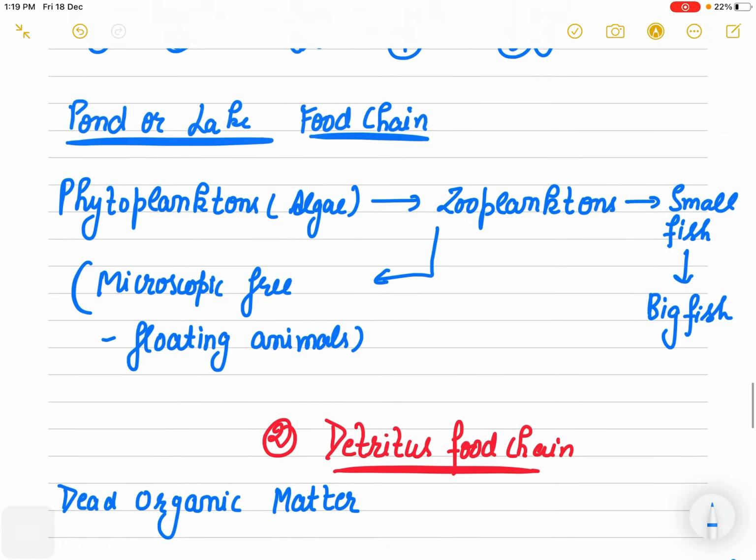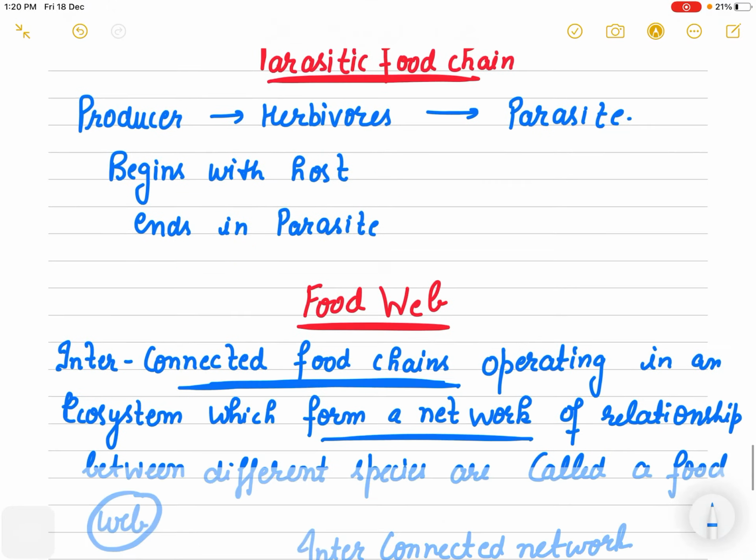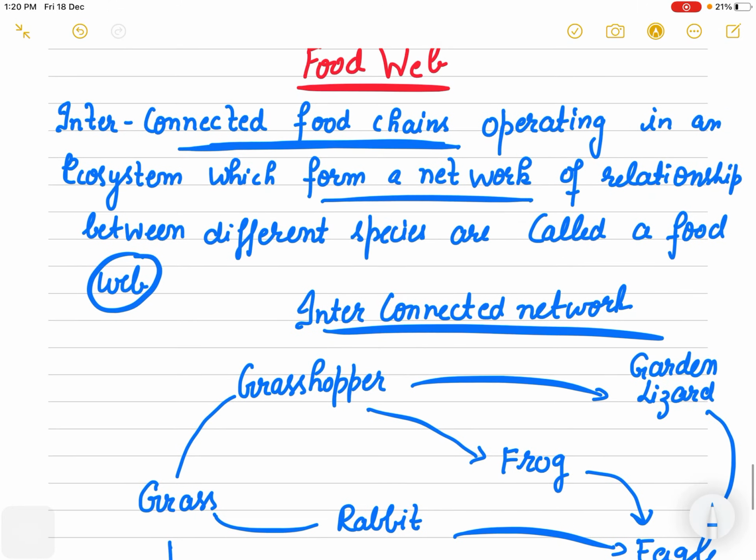तो confuse बिल्कुल नहीं होना है. Food chain is a sequence of living organisms in which one organism simply eats the other, and here it is an interconnected network in which many relationships between the different species can be studied.